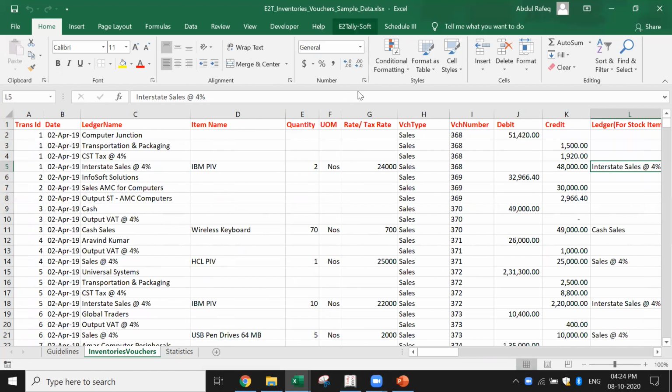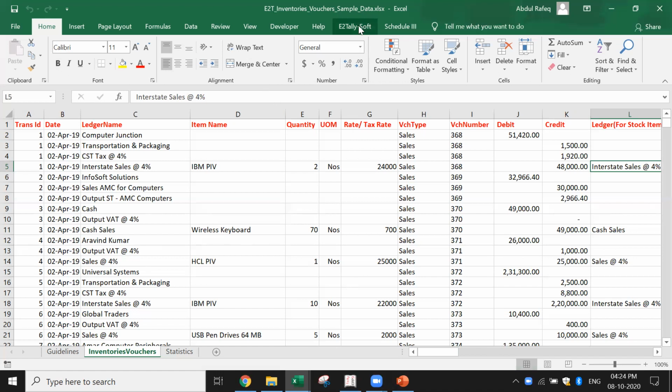How do I import? Excuse me, sir. Suppose I want to create a new ledger which isn't available, whose ledger name isn't in Tally data. Can I create a new one in this process? No, in this process you can't. I'll show you what will happen in this case. I'll first finish this, then I'll come to that point.